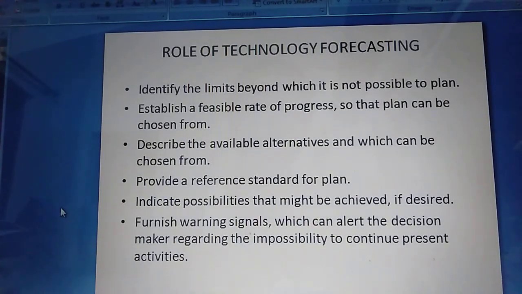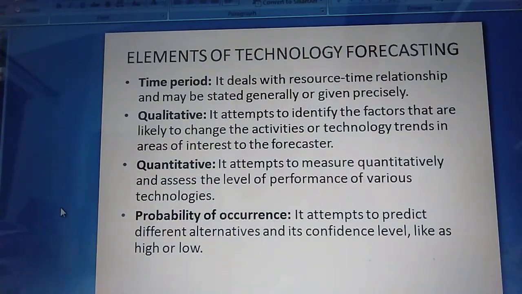Furnish warning signals which can alert the decision maker regarding the impossibility to continue present activities. Okay, so these are the main roles of technology forecasting. If you go through these, you can understand how we can make a proper forecasting. So next, what are the elements of technology forecasting? There are 4 elements: time period, qualitative, quantitative, and probability of occurrence.